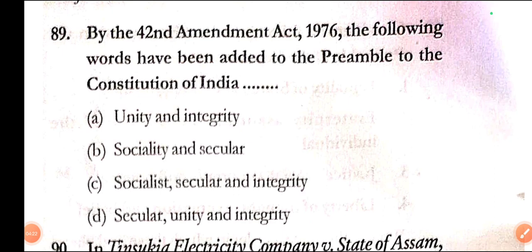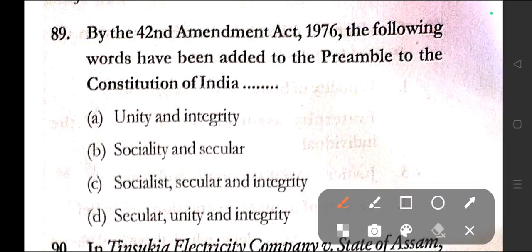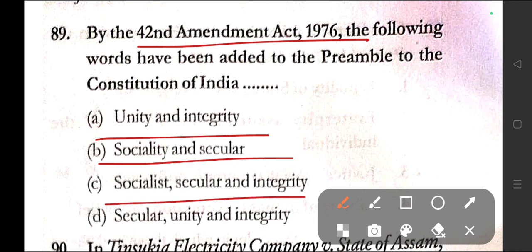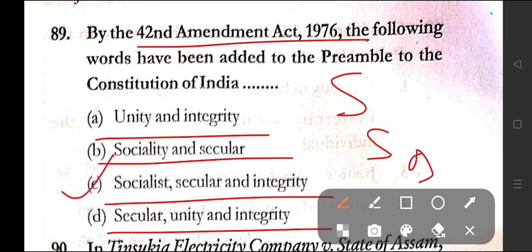Question number 89. By the 42nd Amendment Act 1976, the following words have been added to the preamble to the Constitution of India: unity and integrity, socialist and secular, socialist, secular, integrity, secular, unity and integrity. Here, the correct answer is option C, socialist, secular and integrity.